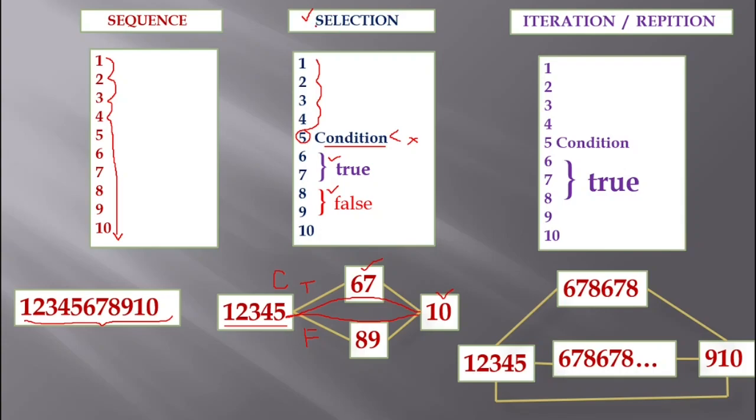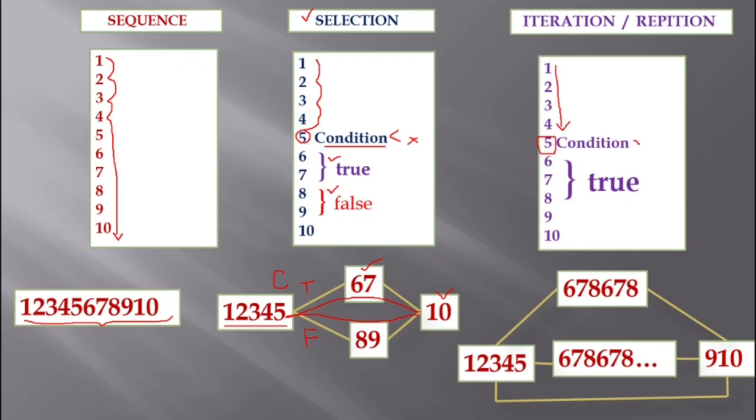And coming to iteration or repetition, this is another way of executing the code. The statements from 1 to 4 are run in sequence, and at the fifth statement I got a condition.